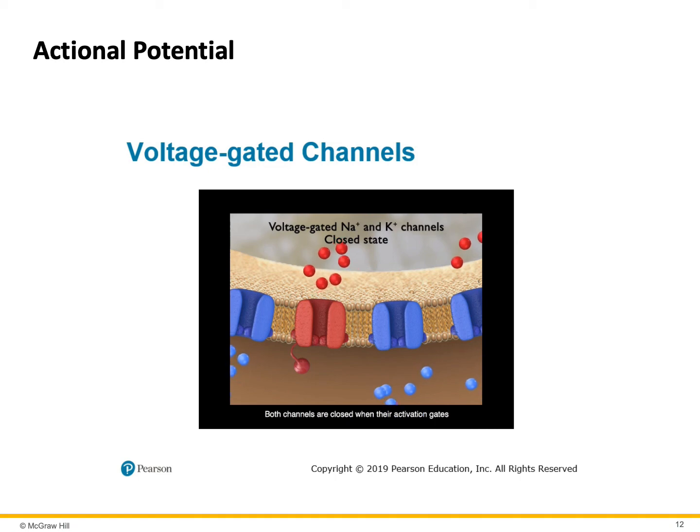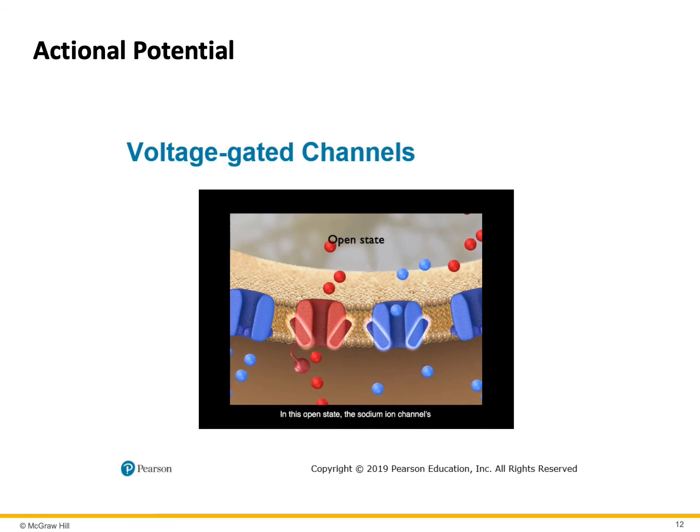Both channels are closed when their activation gates block the diffusion of their respective ions. Note that in this closed state, the sodium ion channel's inactivation gate remains open. Both channels permit the passage of their respective ions when their activation gates swing open. In this open state, the sodium ion channel's inactivation gate remains open.